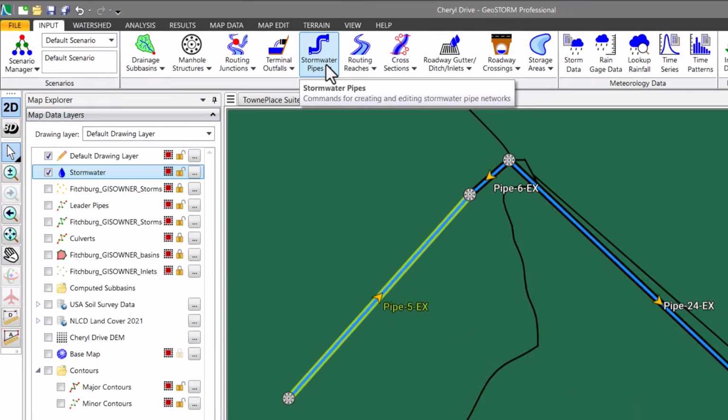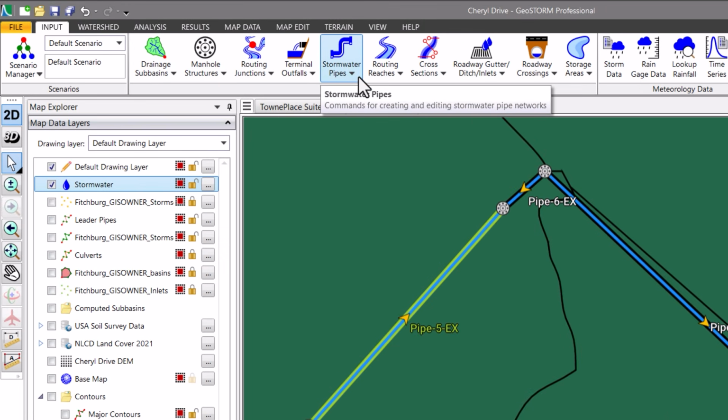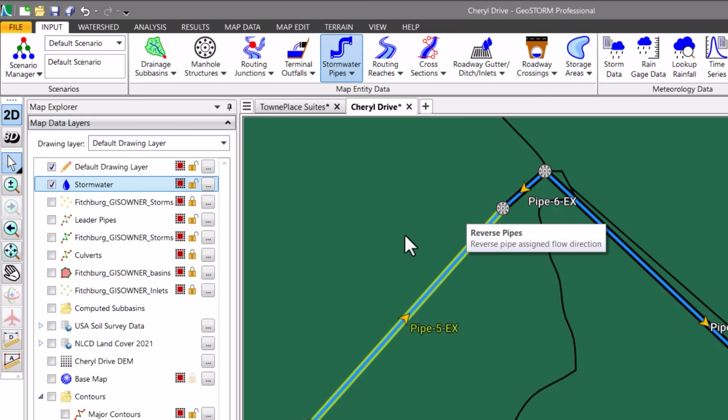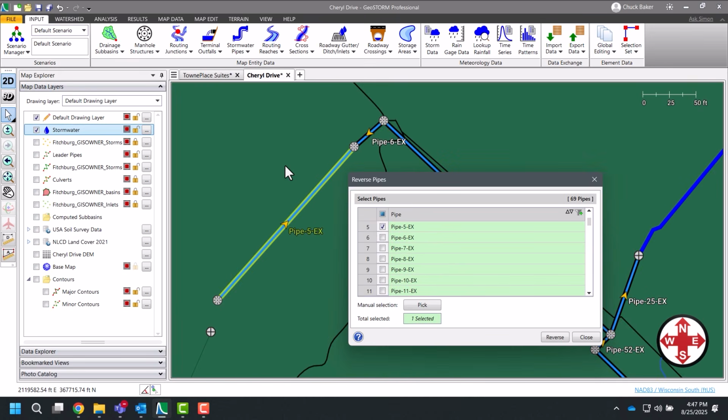Alternatively, you can go to the Input ribbon menu, select the Stormwater Pipes dropdown, then select Reverse Pipes. It opens the Reverse Pipes dialog box. You can check the boxes next to the pipes you want to reverse, or use the Pick button to manually select them on the map view. The total number of selected pipes will be shown here. Click on the Reverse button, and the direction for the selected pipes will be reversed.